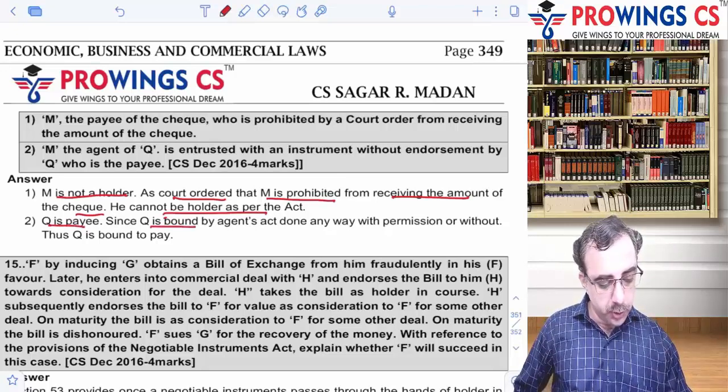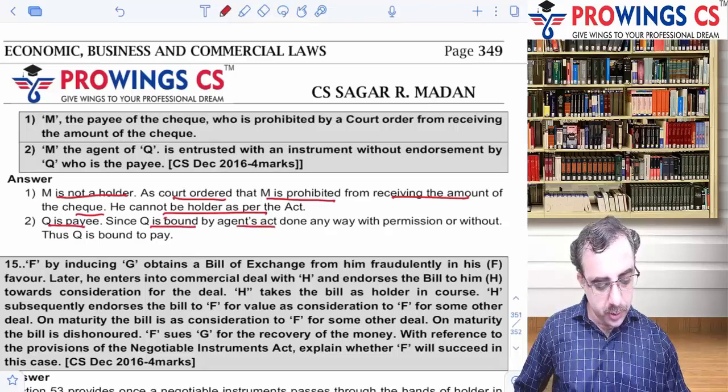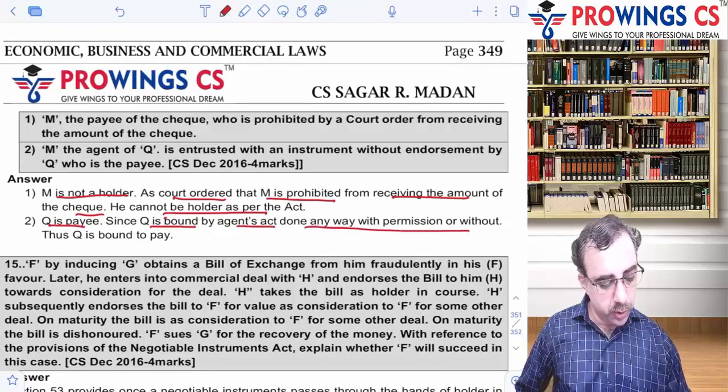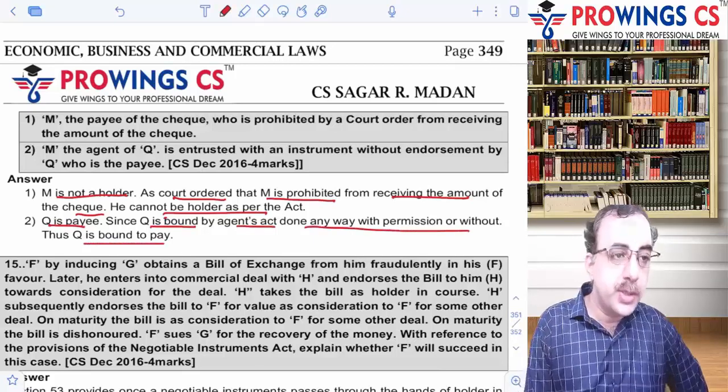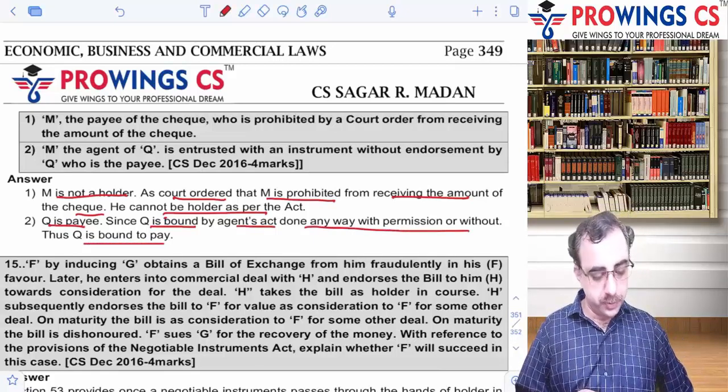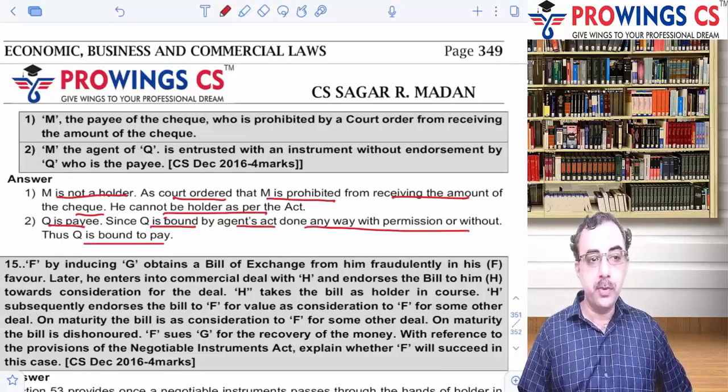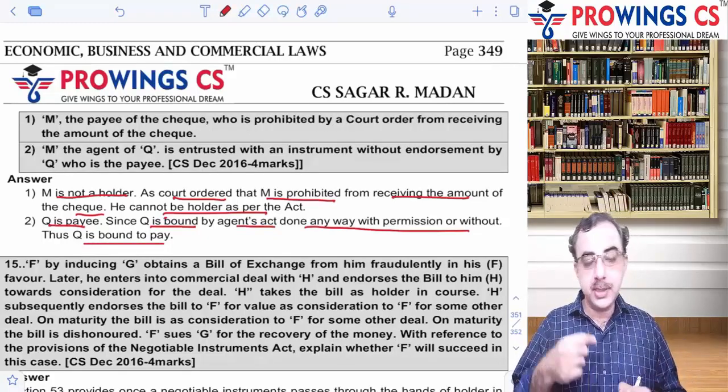And Q is a payee. Since Q is bound by the Agents Act, whether done with permission or without, Q is bound to pay. So यहाँ पे Q is a payee and M is the agent of Q. So Q के कहने के हिसाब से उसने आगे दिया है.